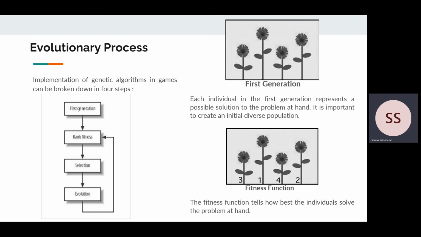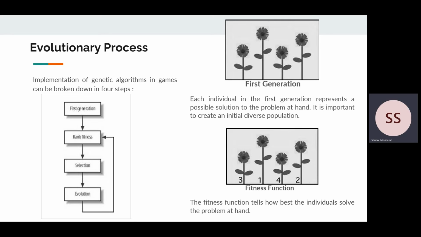Implementation of genetic algorithms in games can be broken down in 4 steps. Creating the first generation, ranking the individuals of the population based on their fitness, selecting the fittest individuals, then evolving amongst them. So, coming to the first generation, each individual in the first generation represents a possible solution to the problem at hand.